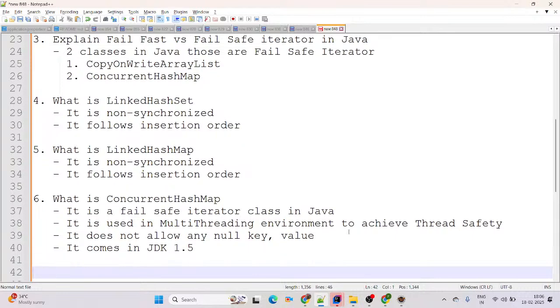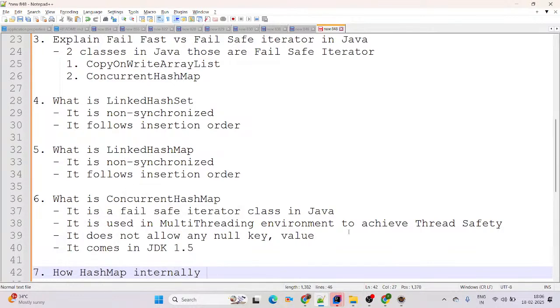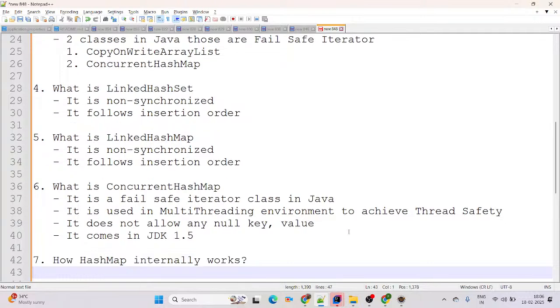Perfect. Now coming to the next, the 7th question: how does HashMap internally work? For the interview perspective, you can start with the Map. Map is an interface. Like Map, it is a key value pair. Key must be unique, value allows duplicates.